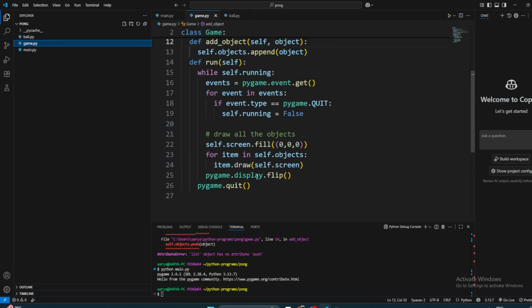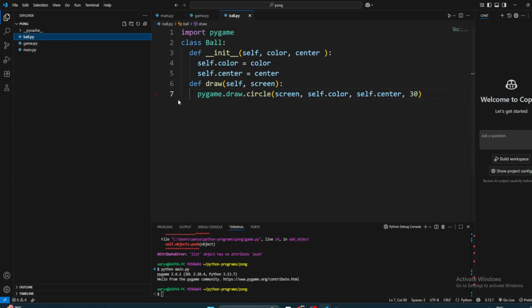So what do we want? We need ball move. We need a new method here, maybe something like update. Again, it will have access to all its variables, all its stuff. When we update, what do we really care about? Position. The position we have. What else do we need? Velocity, speed. Speed, yeah, speed we can also have.